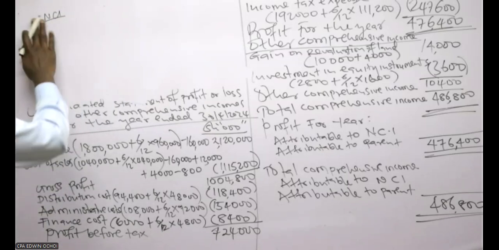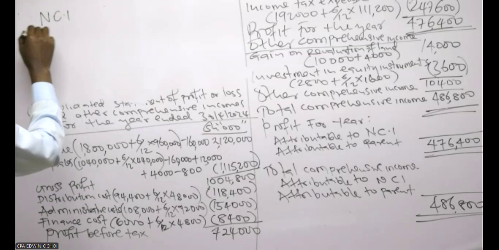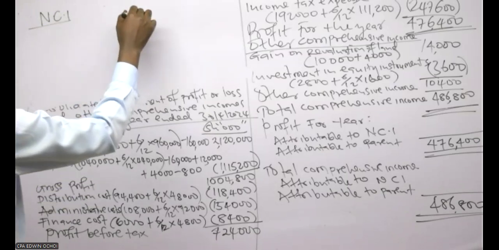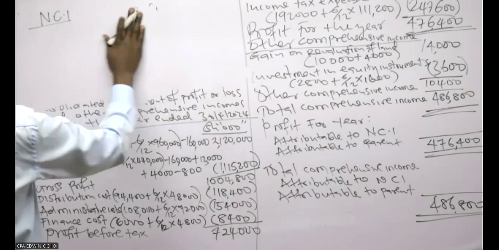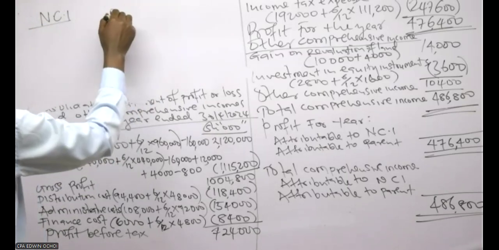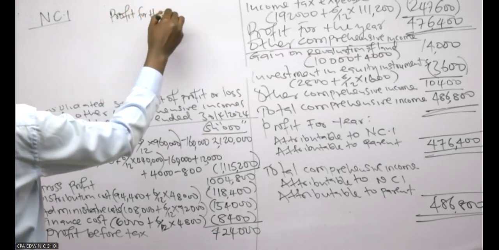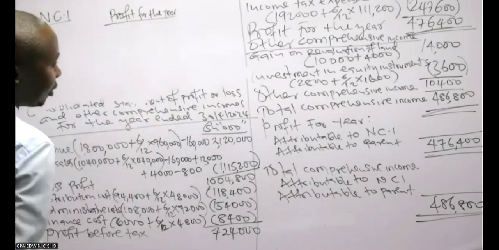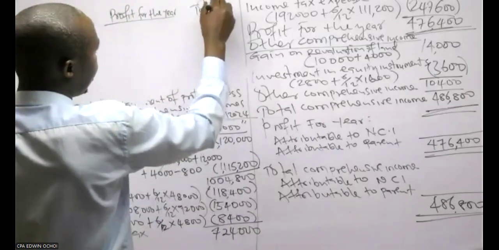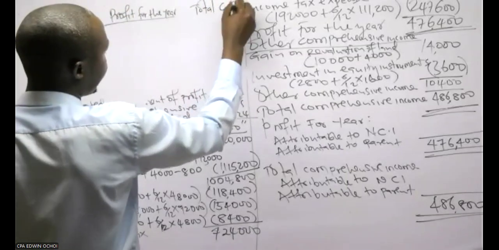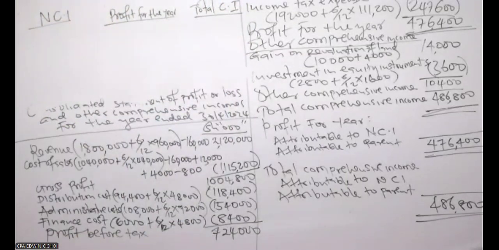What I'm computing is what is attributable to NCI, based on profit for the year and on total comprehensive income. I don't want to waste a lot of time.